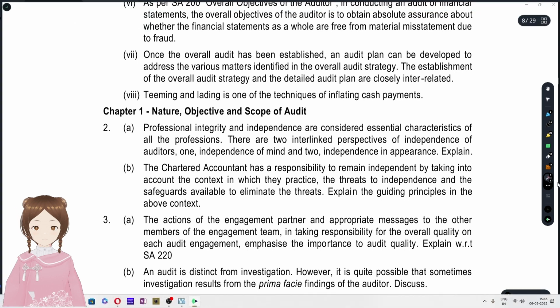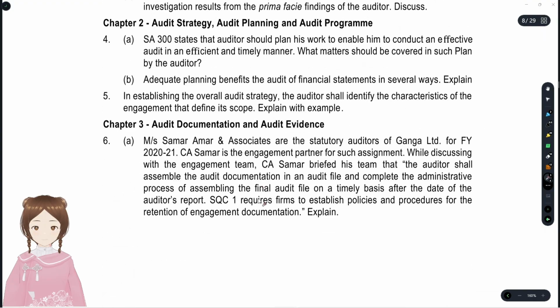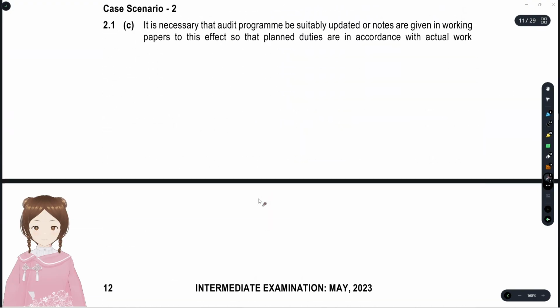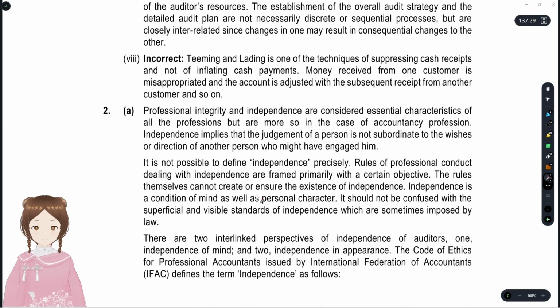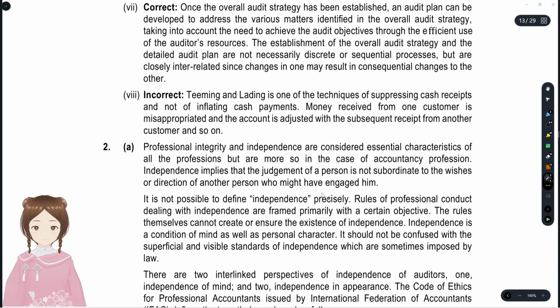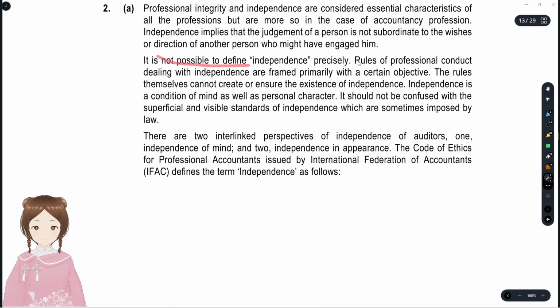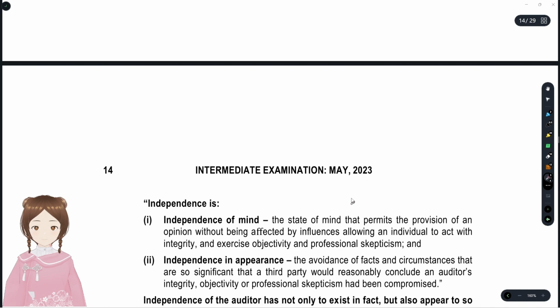And we'll see the answer for that. Okay, they're saying professional integrity and independence, and they have given a few definitions. They are both interlinked.